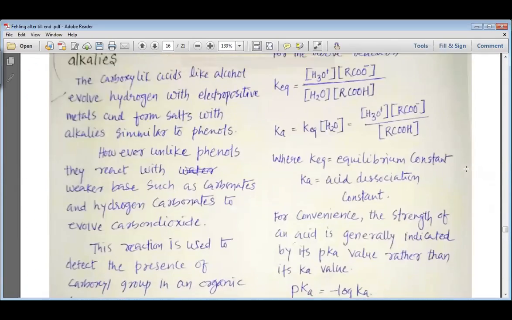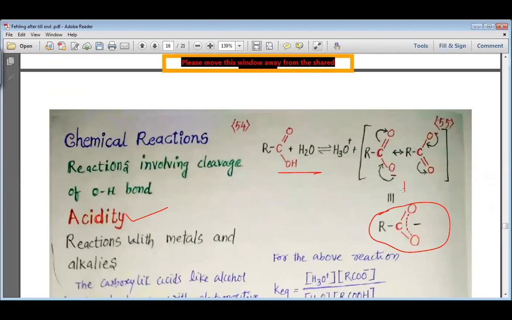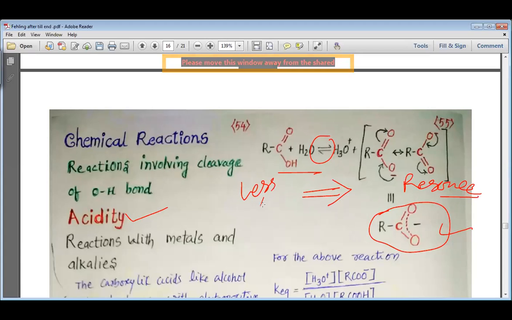In the same way, my dear students, if we understand the reaction of carboxylic acid with water, the stability of the carboxylate ion is much more due to the resonance stability, and thus the equilibrium is always towards the carboxylate ion, and that is why the carboxylate ion is more stable as compared to the carboxylic acid.